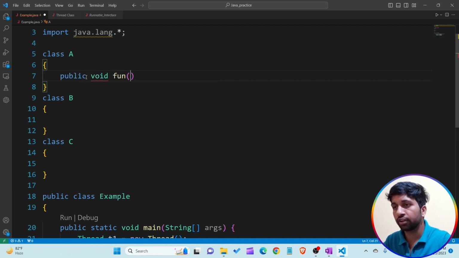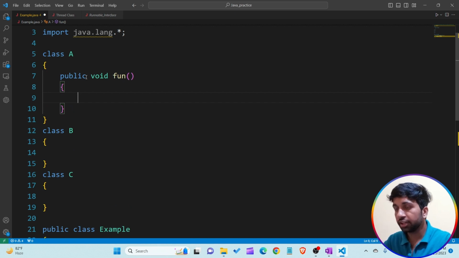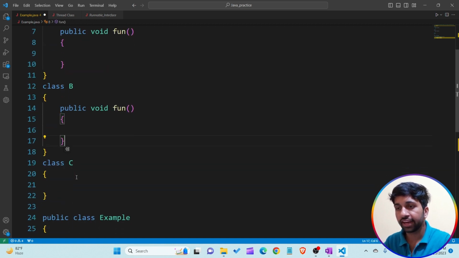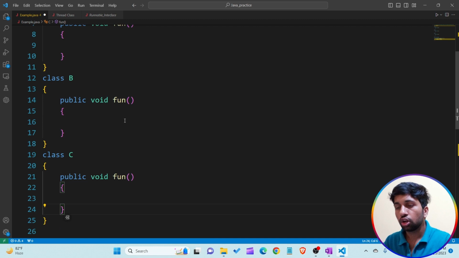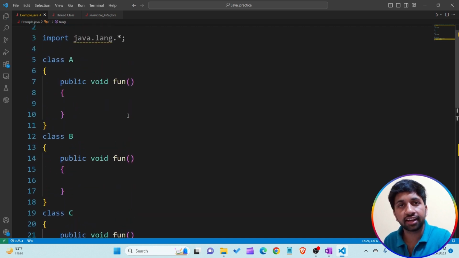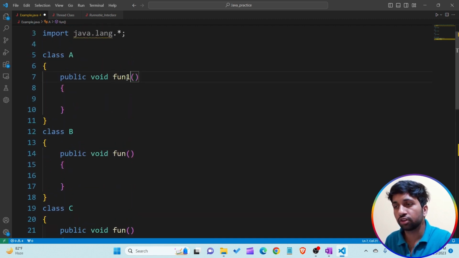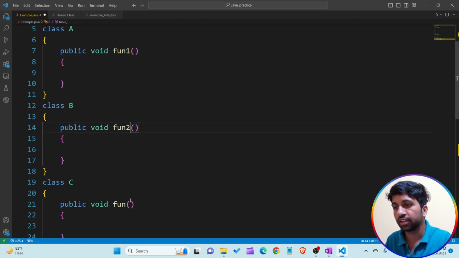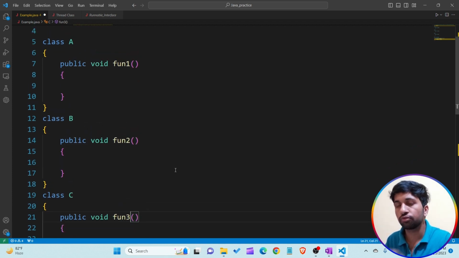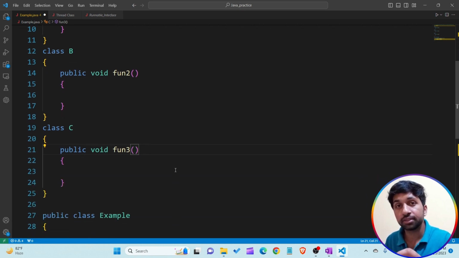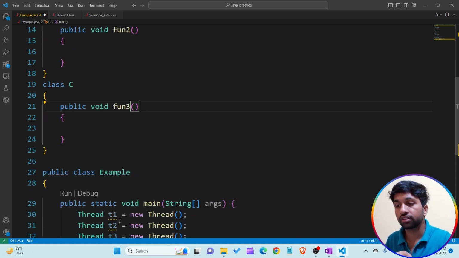Public void, let's assume fun method, in which I just want to write some line of code. Again, this method is present in class B also, as well as class C. Means all these three classes, class A, class B, class C, contain, let's assume, a fun1 method, and here is the fun2 method, and here is the fun3 method. So the fun1 method contains some line of code for thread t1, the fun2 method contains some line of code for thread t2, and the fun3 method contains some line of code for thread t3.